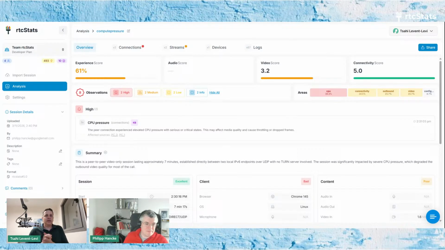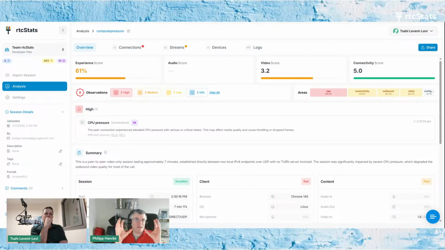Philip, you want to explain that a bit? Yes, so there is this compute pressure API in Chrome that basically gives you feedback about how loaded the CPU is, and that's the overall CPU usage, not just the encode time and decode time. It's global. And it tells you if the CPU is loaded.